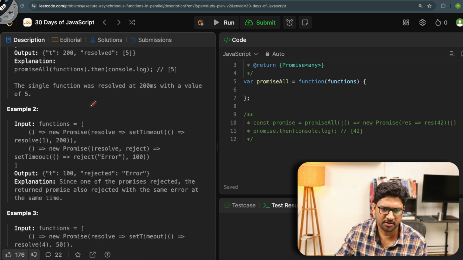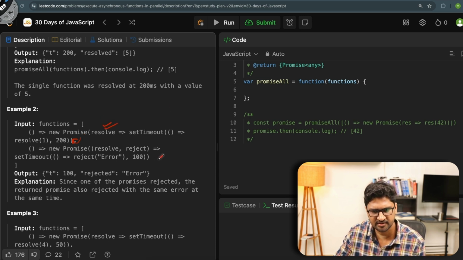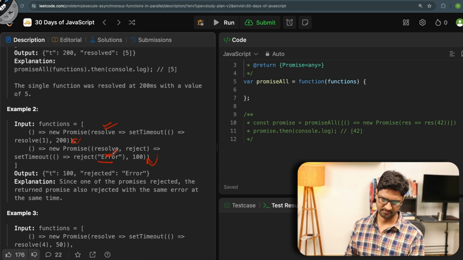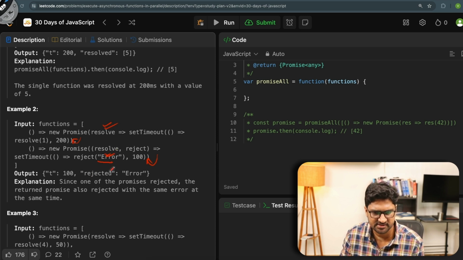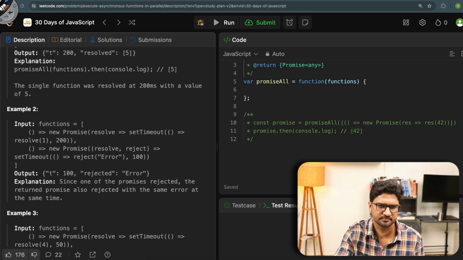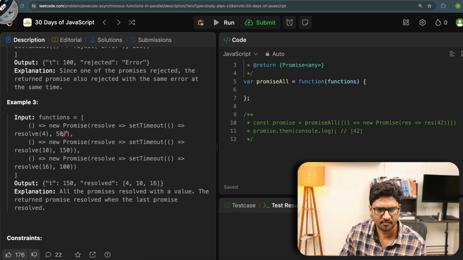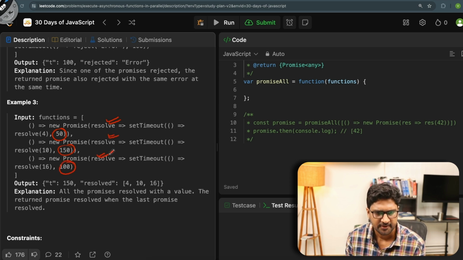So here I have multiple functions. This takes 200 milliseconds to run and it resolves, and in 100 milliseconds this rejects with the error. So the output should be the first one to reject, so this error should be printed out. Fair enough. Good, this is also simple. Let's take one more example. I have the input functions: one at 50 that resolves, one at 150 that resolves, and one at 100 that resolves. So it should return at 150 with 4, then 10, and then 16. Fair enough.